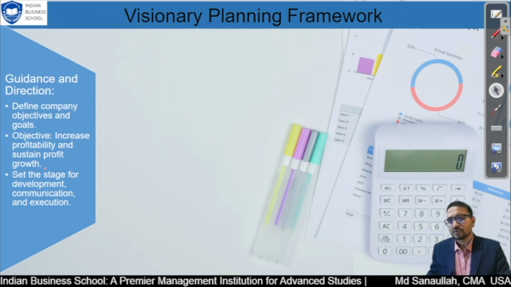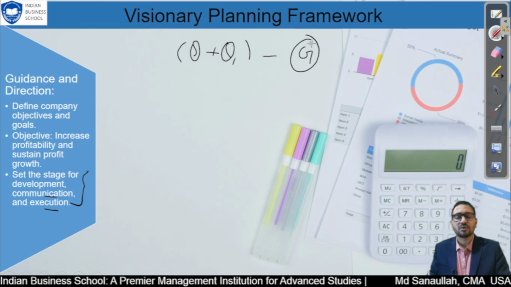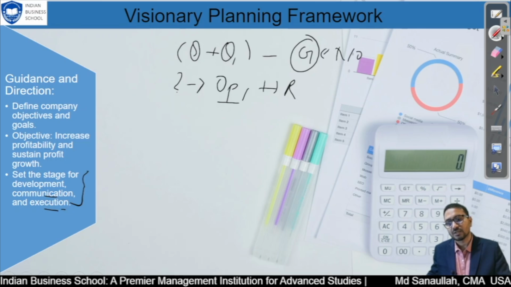Now we are going to discuss our next point, communication and execution. When you have all your objectives in hand, objective 1, objective 2, and you have made a particular goal for a longer period of time, do you think it will work if you do not communicate to the team who is actually going to work on this, like your operational team, or to HR? No, right? So you have to communicate this, and not only communication, you have to plan your execution, how we are going to achieve this.